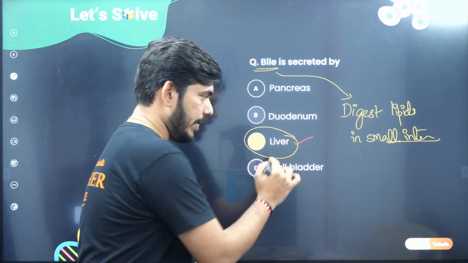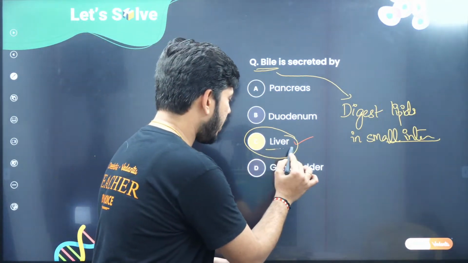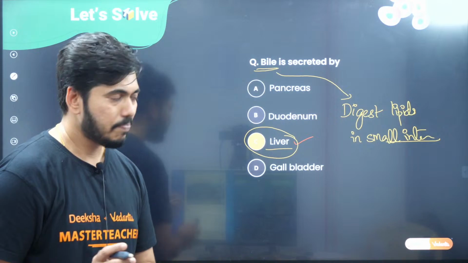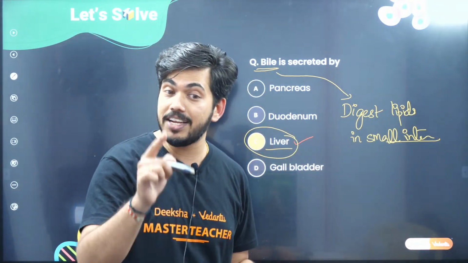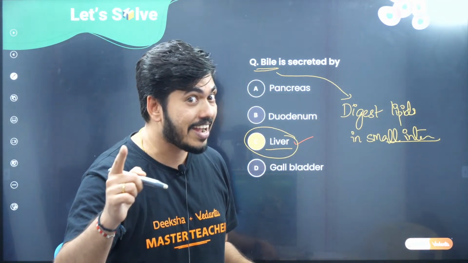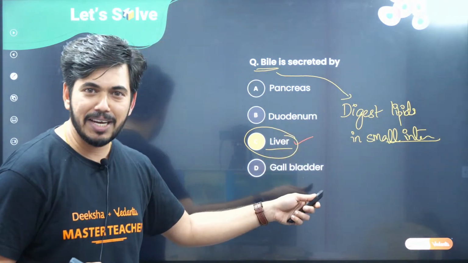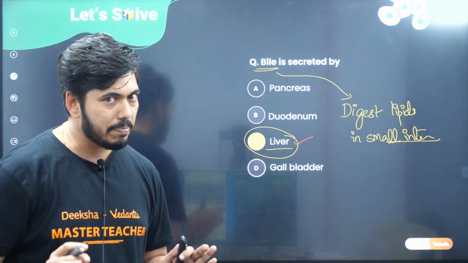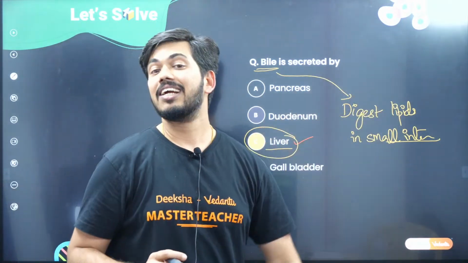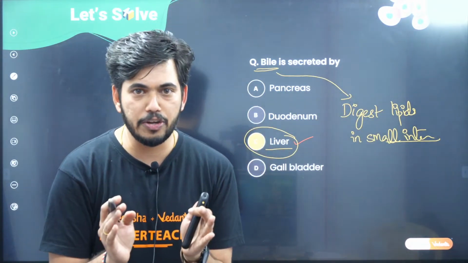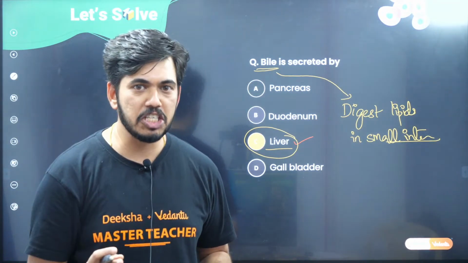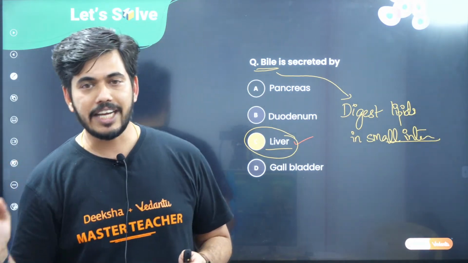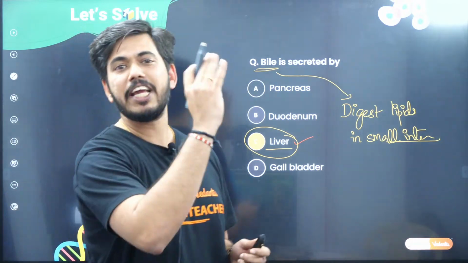So what are the points you are supposed to remember? Bile is secreted by the liver, and it is required for the digestion of fats in the small intestine. And in human beings, it is stored in the gallbladder. I hope this is clear to you all. If you have understood, you can message me in the chat box so that I can take up the next question.